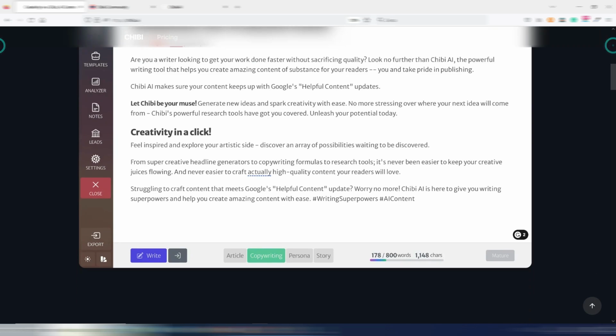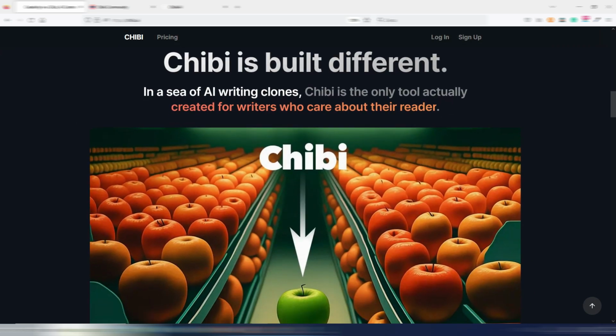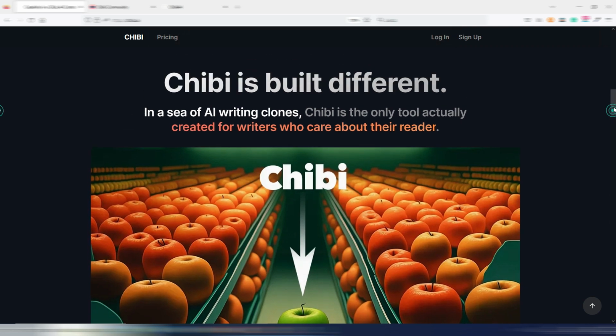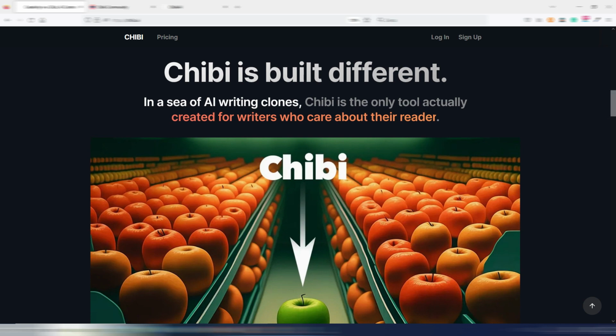And if I go here, I like very much this image and this definition because all these ones are the other AI writing tools and this is Chibi. Chibi is built different. Is the only tool actually created for writers who care about their reader.